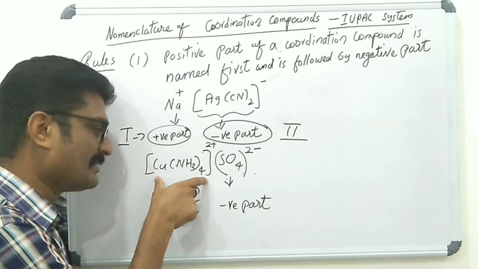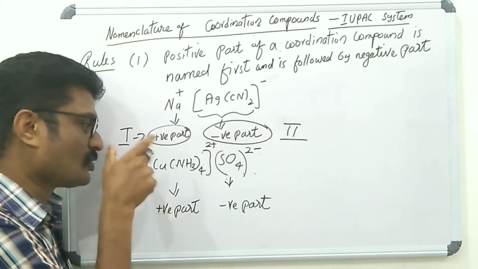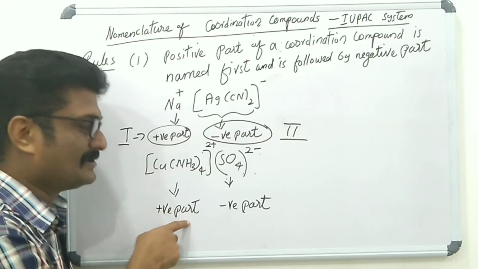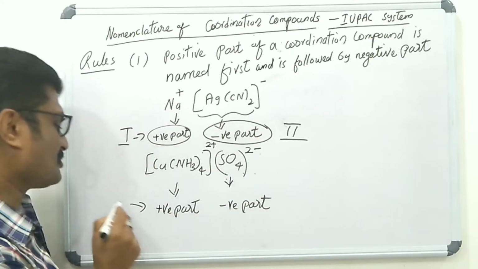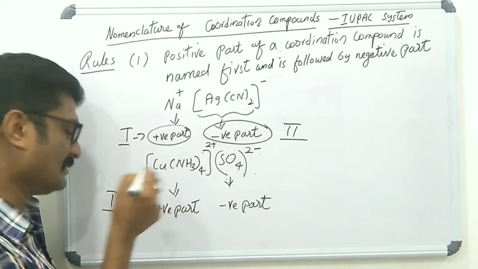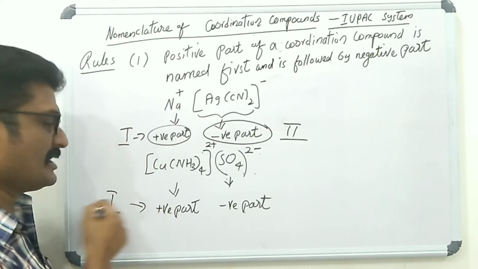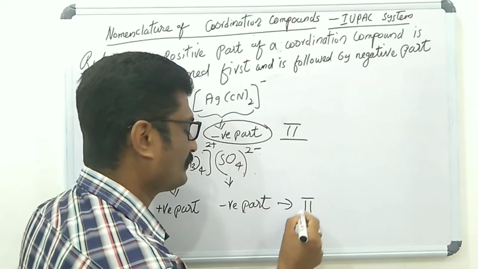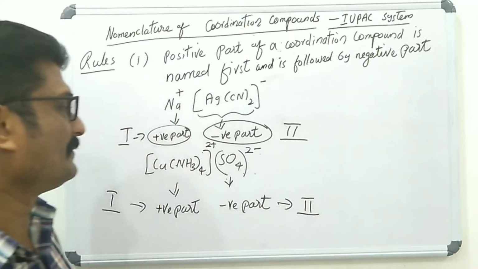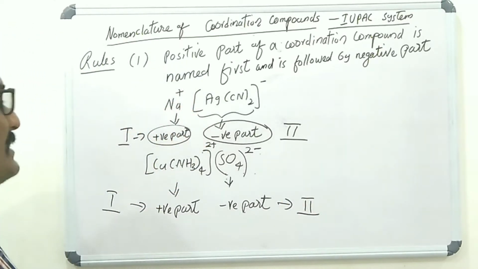Here the coordination entity is the positive part, so it is named first, and then the negative part, that is the counter ion, is named second.